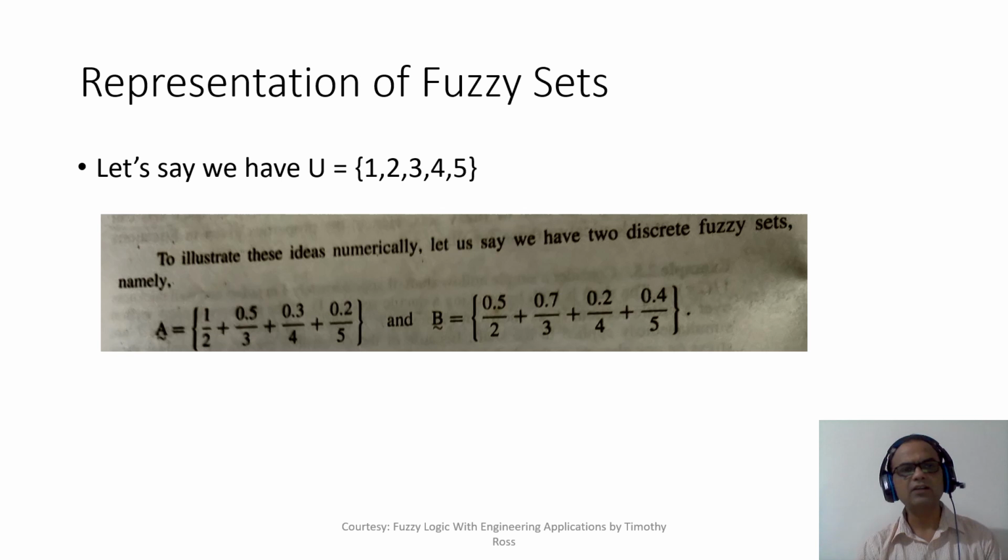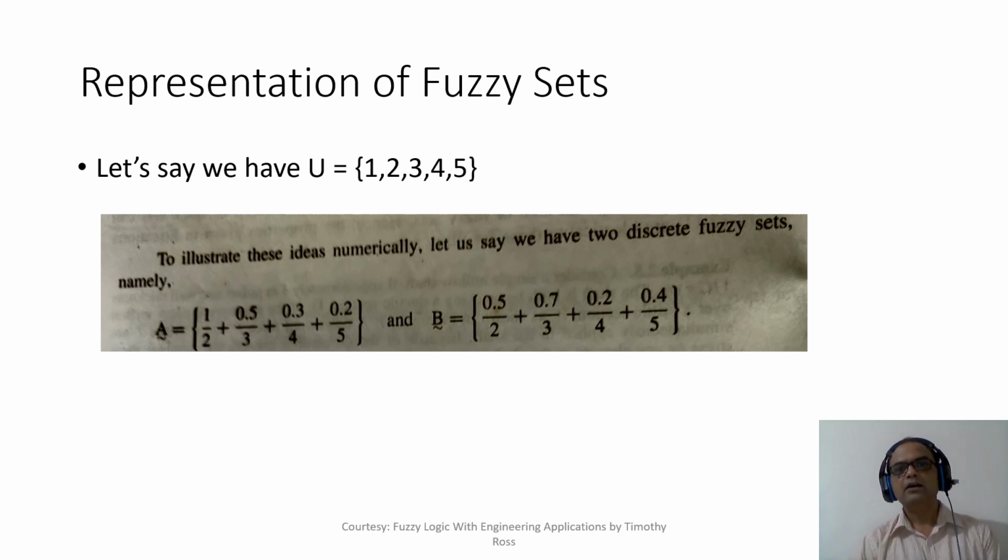Now these are not fractions, mind you, and we are not going to perform any kind of mathematics over here. We are not going to add anything. Denominator denotes elements of the universe, numerator denotes membership value of those elements in that fuzzy set. In case a certain element's membership is 0, we may not write that. Here they have not written it.